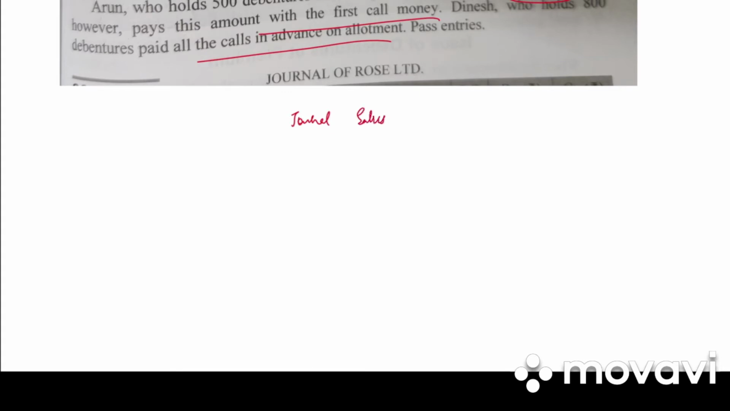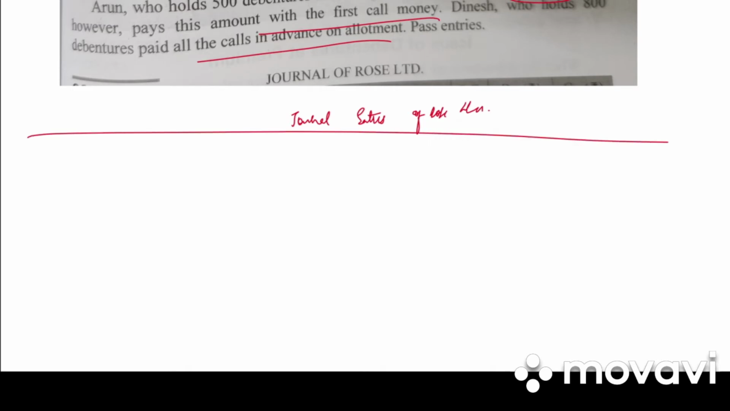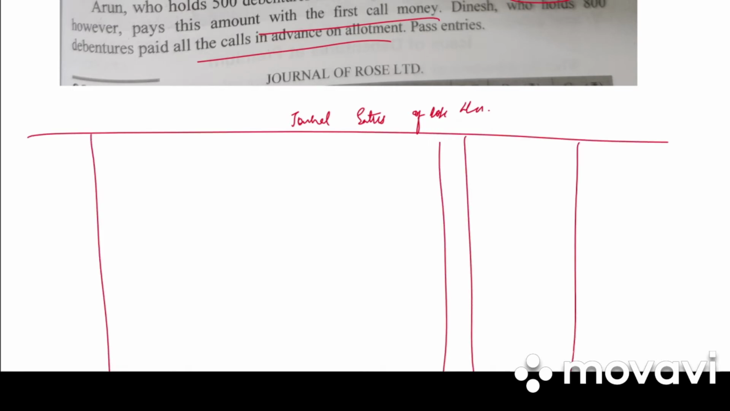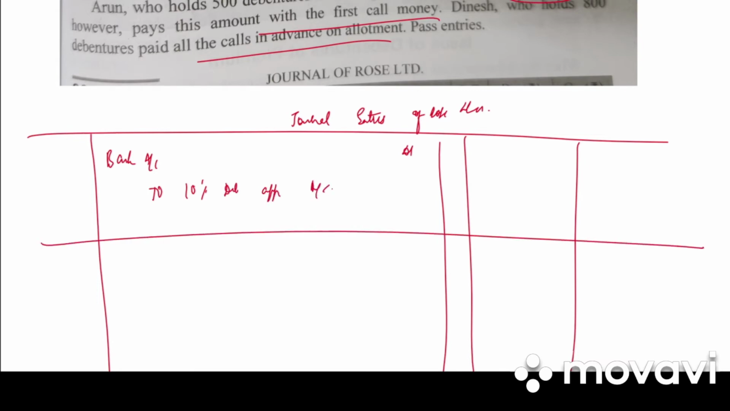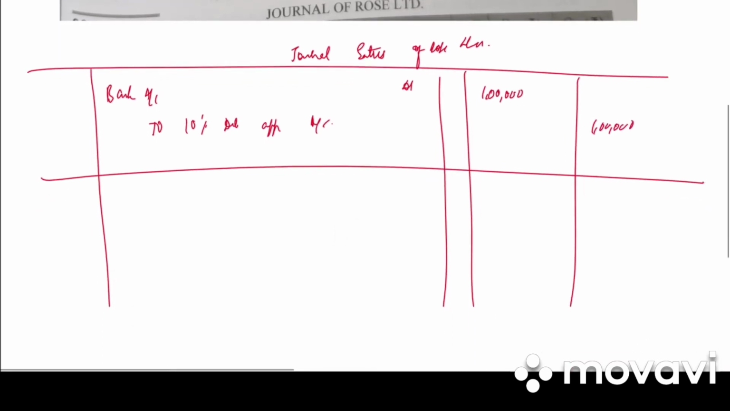So journal entries in the books of Rose Limited. Draw the format: date, particulars, LF, debit and credit. First entry is bank account debited to 10% debenture application account. How much is it? 10,000 into 10, 1 lakh debit, 1 lakh credit. Write the narration: application money received.